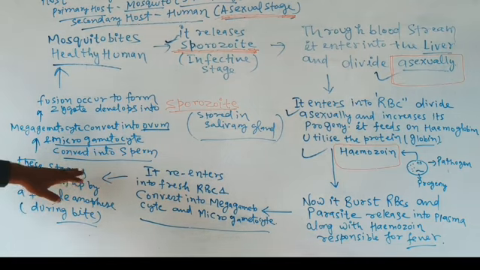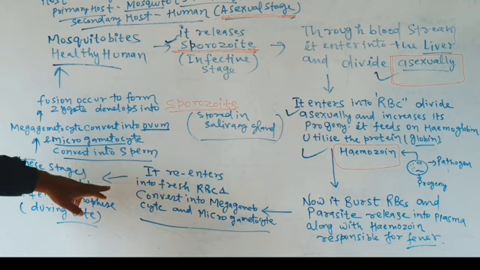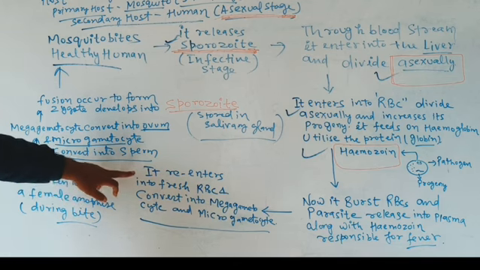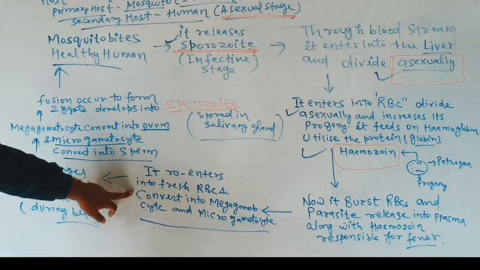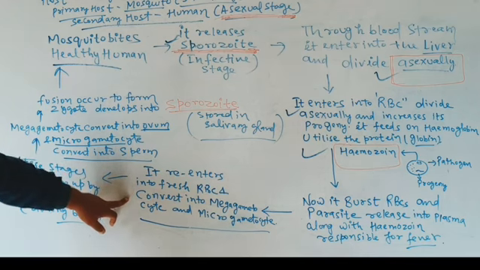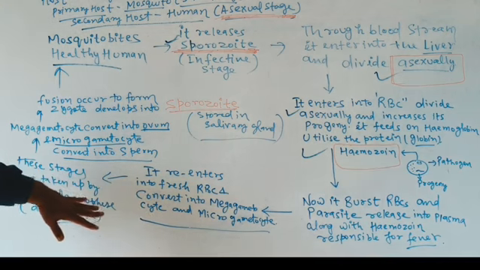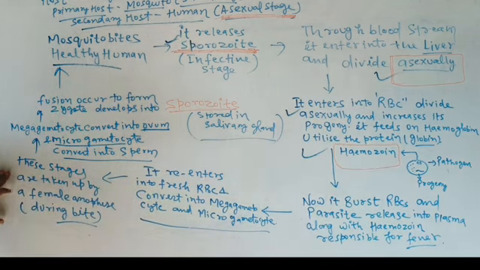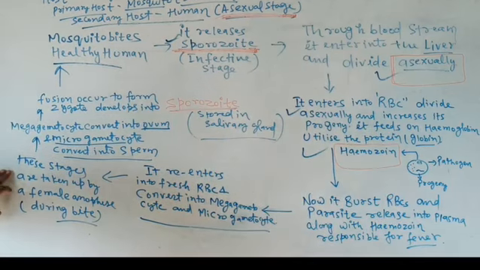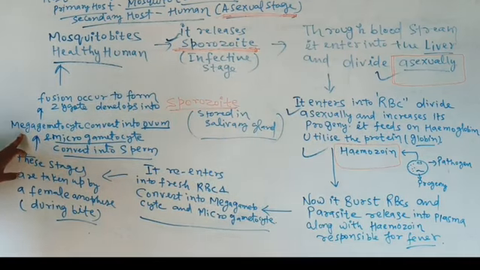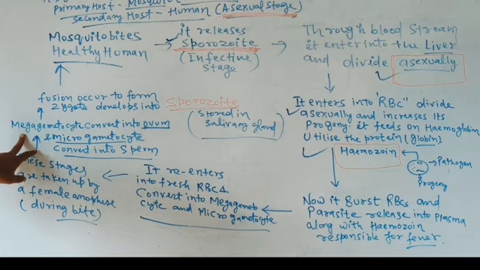Once again I am repeating the stages. Whenever it enters the fresh RBC, it converts into megagametocytes and microgametocytes, and these gametocytes are taken up by the female Anopheles during the bite, and fusion, meaning fertilization, of megagametocytes and microgametocytes occurs.